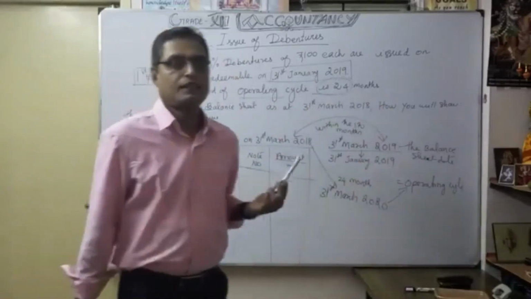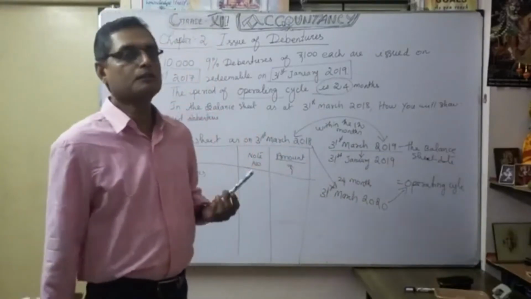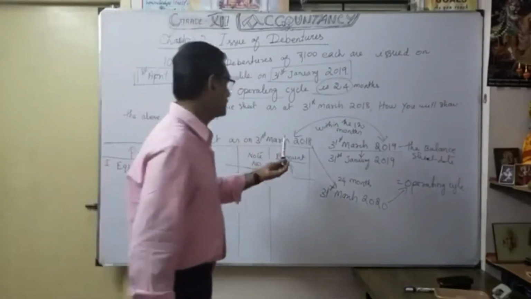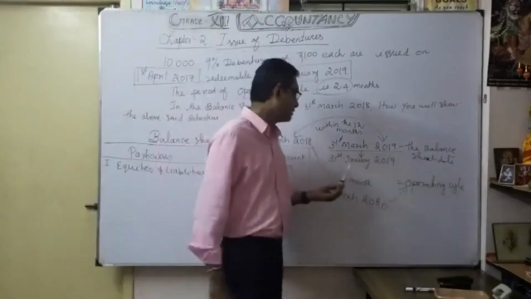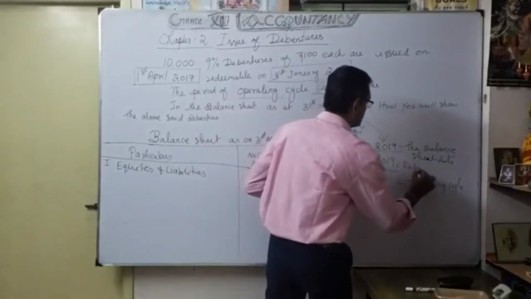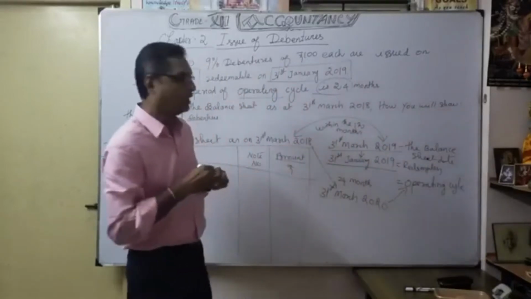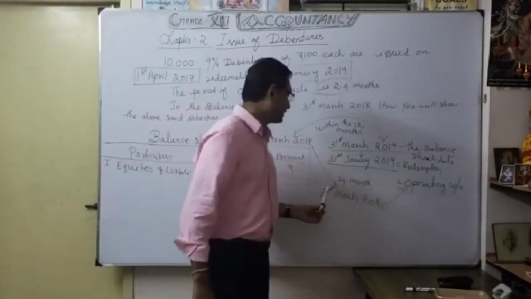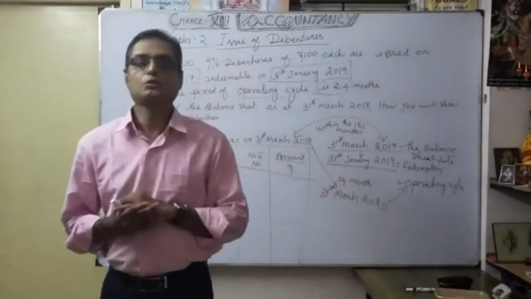So here the debenture is due for redemption within 1 year from the date of balance sheet. From here to the next balance sheet, because 31st January is our redemption date. Our redemption date falls within 12 months, or within our operating cycle of 24 months, up to 31st March 2020.